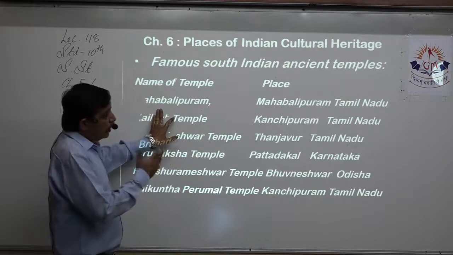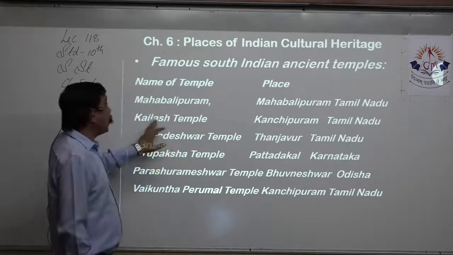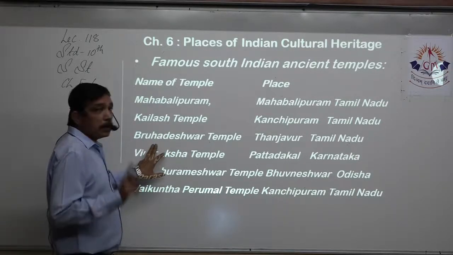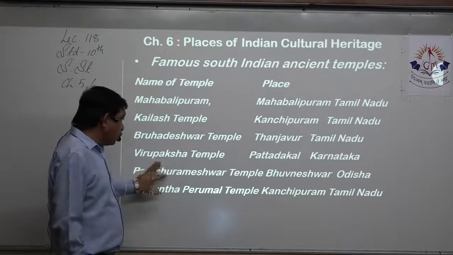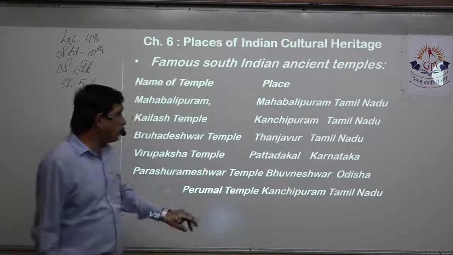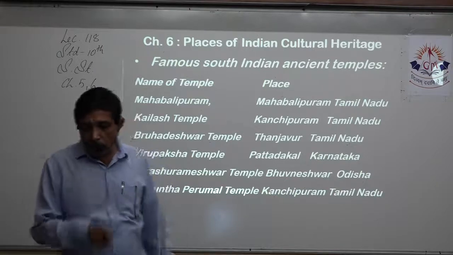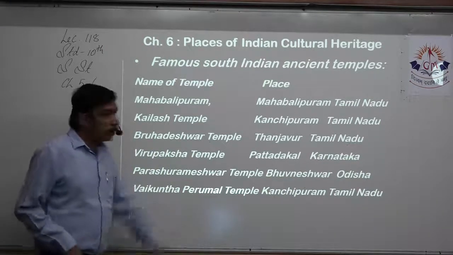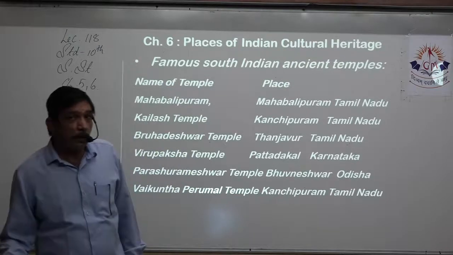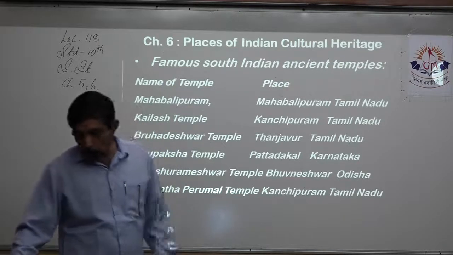Mahabalipuram, where is it? Mahabalipuram, Tamil Nadu. Kailash temple, that is in Kanchipuram, Tamil Nadu. Brihadeshwar temple, Thanjavur, Tamil Nadu. Virupaksha temple, that is Pattadakal, Karnataka. Parsurameshwar temple, that is in Bhubaneswar, Odisha. Vaikuntha Perumal temple, that is in Kanchipuram, Tamil Nadu. So please remember this. These are all very important objectives that we have to learn and go through.